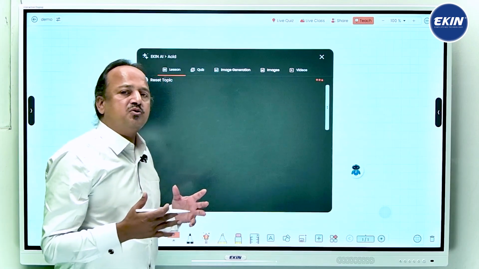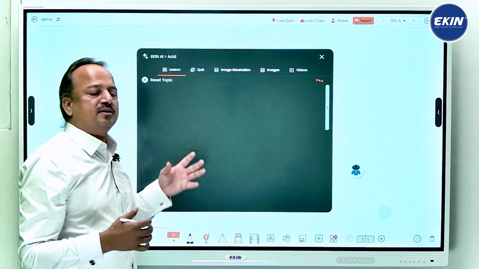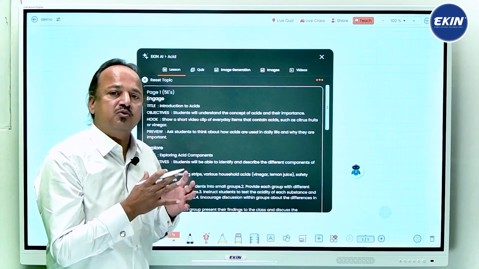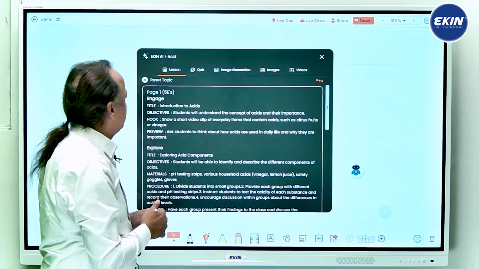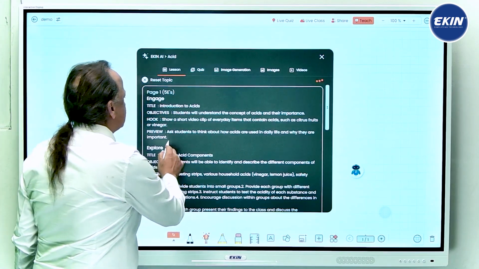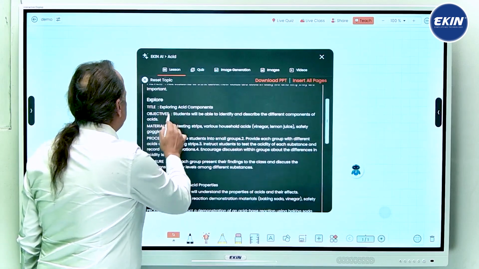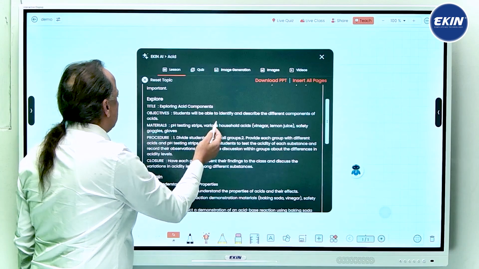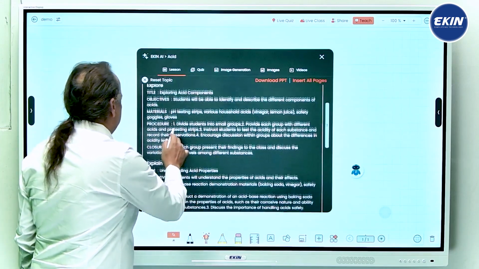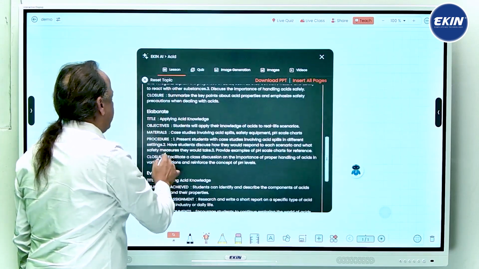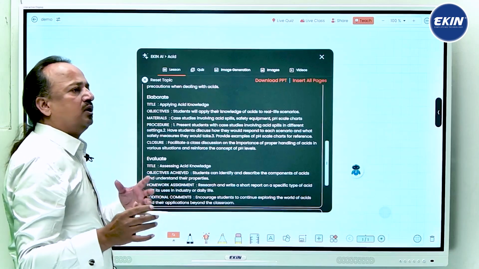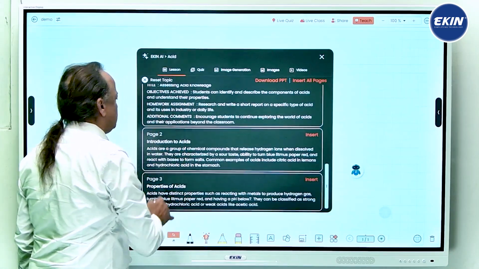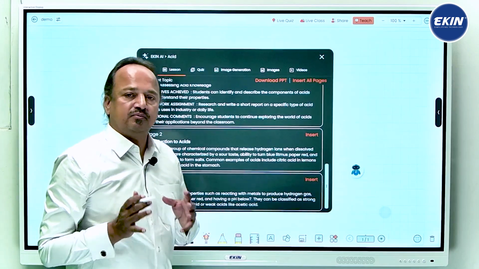So it is going to fetch, at present it is fetching the content related to acid, which is going to be the educational content, right? It is giving what students will understand and things like explorer title, explore acid components, objectives, materials, explain, elaborate. It is helping you to elaborate how you are going to teach the students as well. Then evaluate, and page 1, 2, 3. There are 3 pages created related to that.